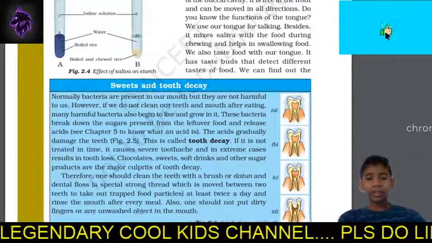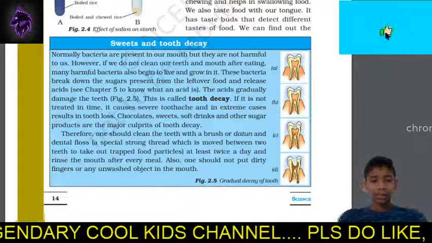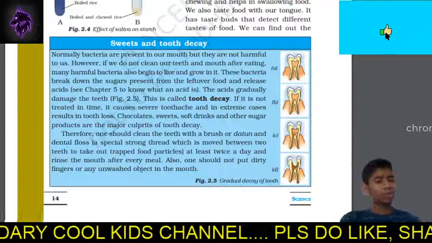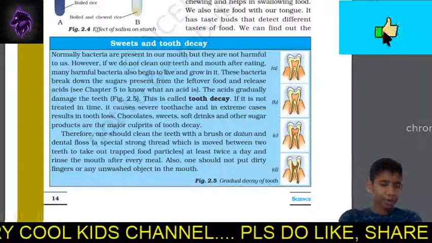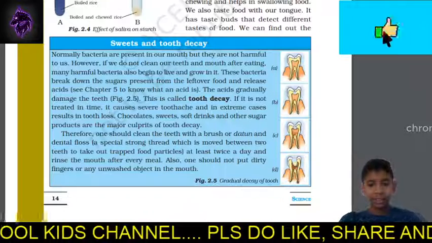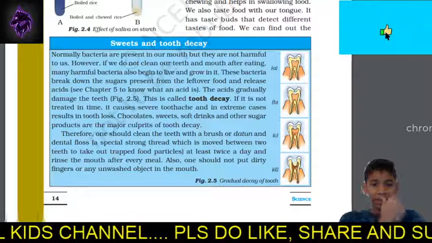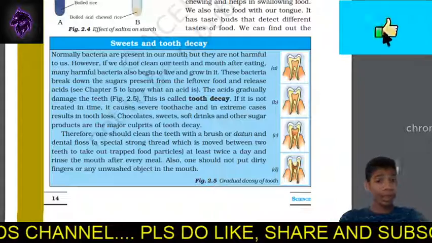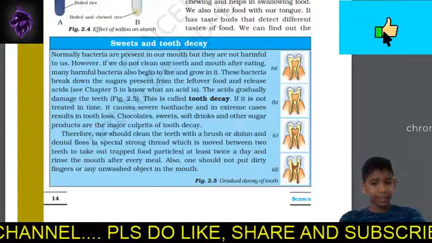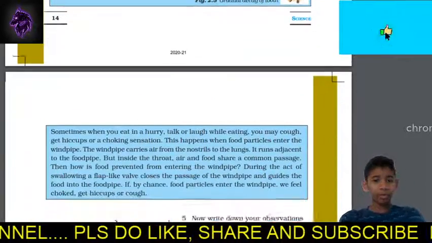Now sweets and tooth decay. We all know about tooth decay. It happens because when you eat too many sweets, the acids burn out the enamel, which creates the tooth decay. I'm not going to tell you more about that.